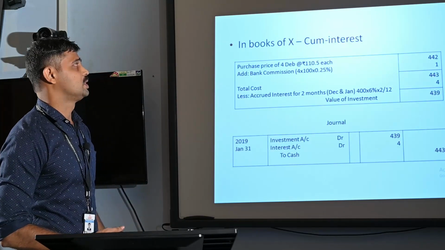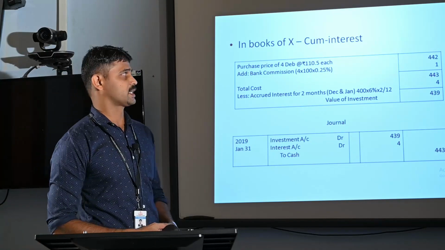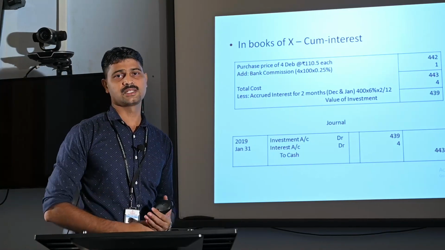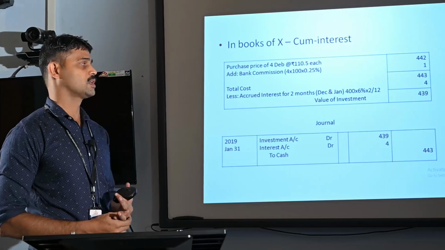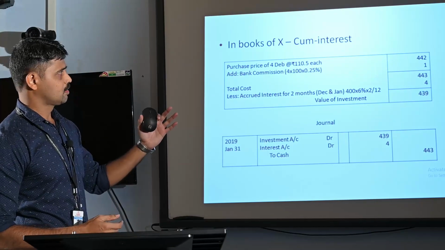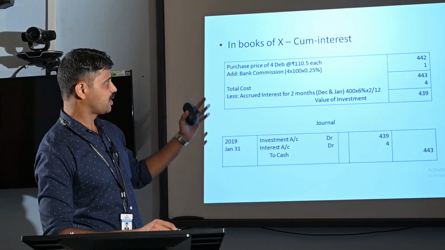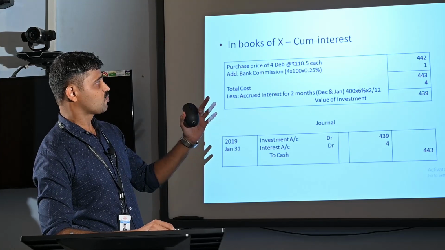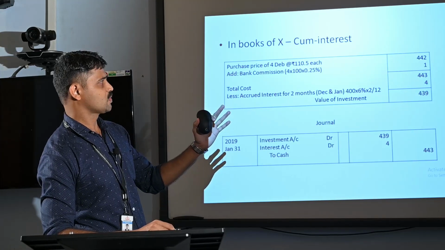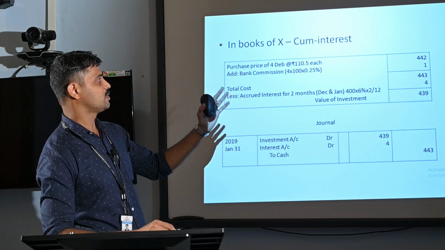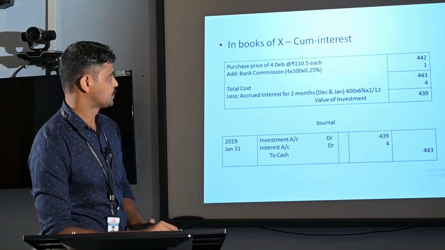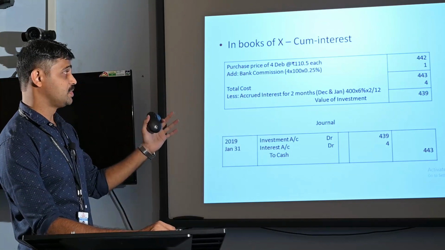Then come to the calculation. In books of X, if the transaction is at cum interest quotation, here Mr. X is purchasing 4 debentures at a cost of rupees 110.5 each. So simply it is 110.5 into 4, that is rupees 442. Add bank commission.